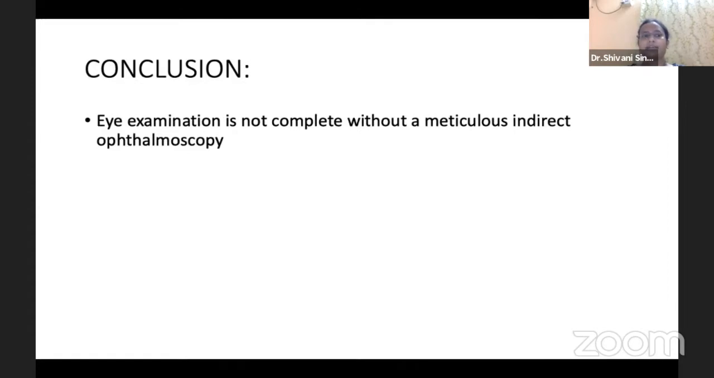So as to conclude, eye examination is not complete without a meticulous indirect ophthalmoscopy.